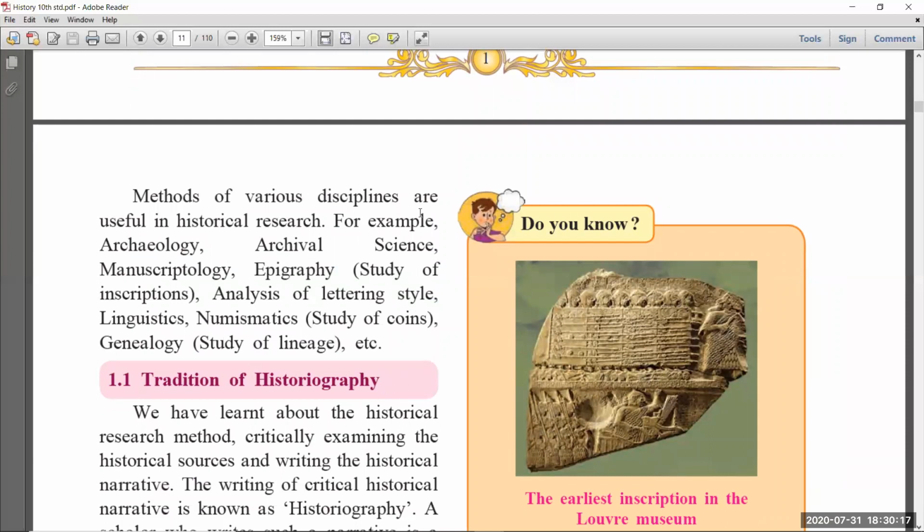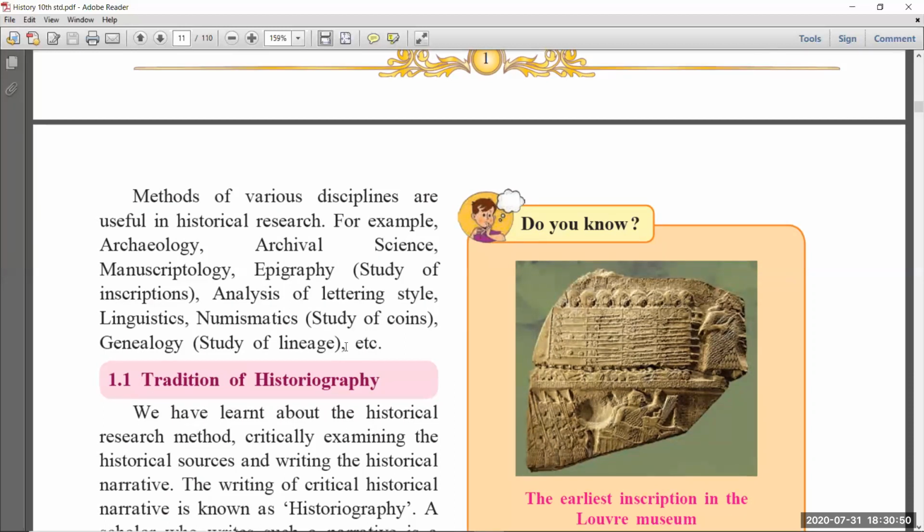Methods of various disciplines are useful in historical research. For example, archaeology, archival science, manuscriptology, epigraphy, study of inscriptions, analysis of lettering style, linguistics, numismatics, study of coins, genealogy, study of lineage, etc. When you want to write any history, you have to do so much historical research. You have to follow some method, and you should get some knowledge also.